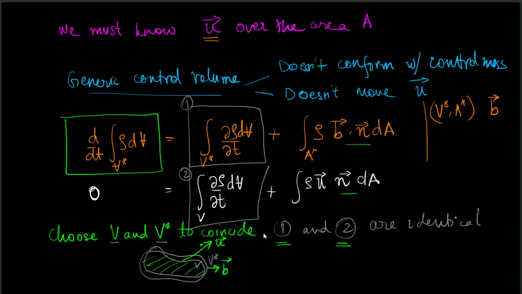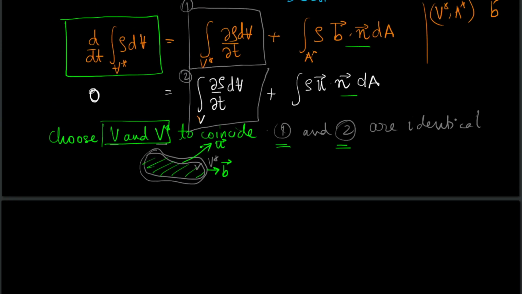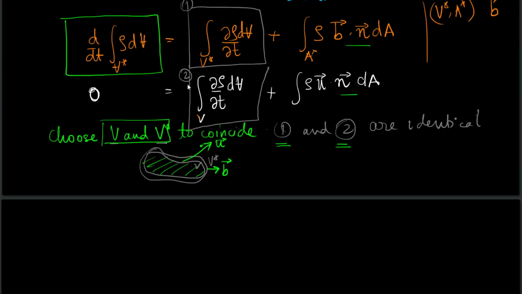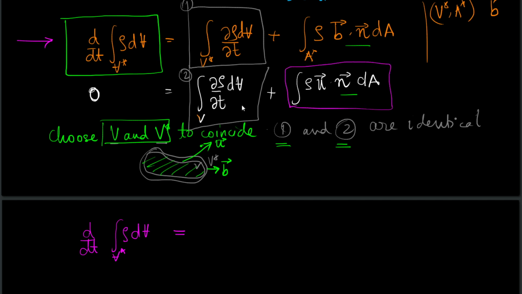So now, we are free to choose this condition. If we choose that they are equal, I can write from this particular equation d dt of integral rho dV over the generic control volume V star is equal to, now this particular term is minus of this particular term, because del rho del t dV integrated over the volume is equal to minus integral rho u dot n cap dA.